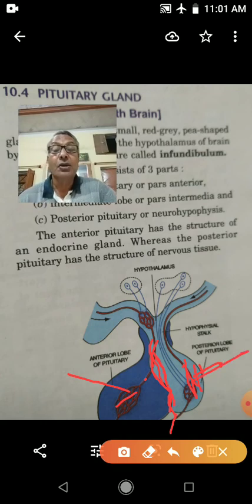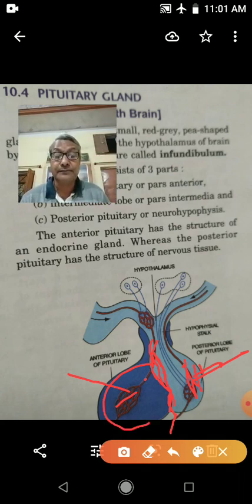The anterior lobe produces somatotropic hormone or growth hormone, thyroid stimulating hormone, adrenocorticotropic hormone, follicle stimulating hormone, prolactin hormone, and luteinizing hormone.